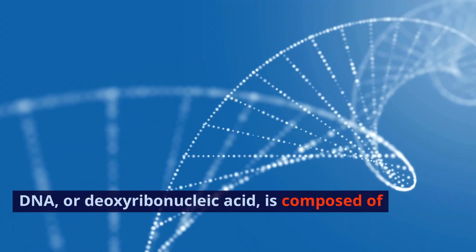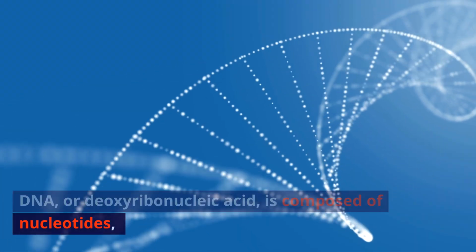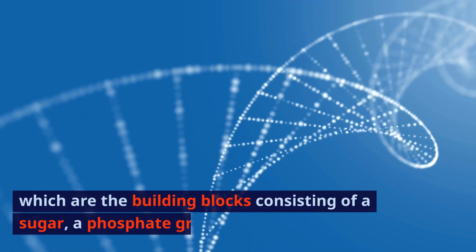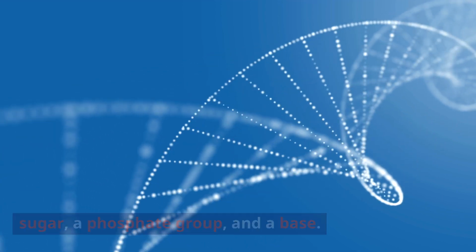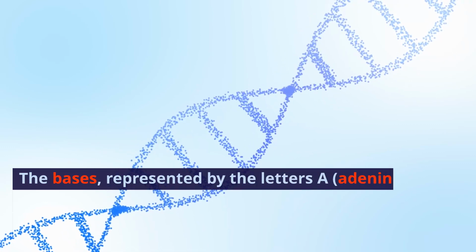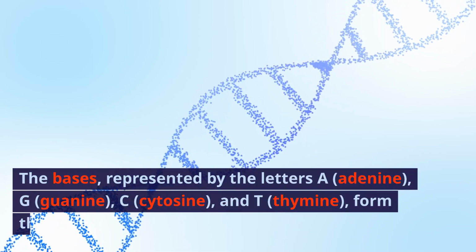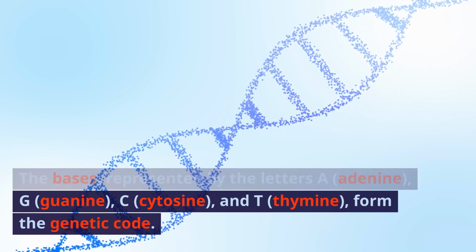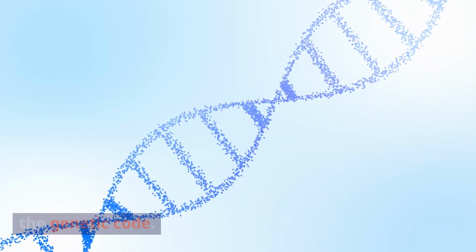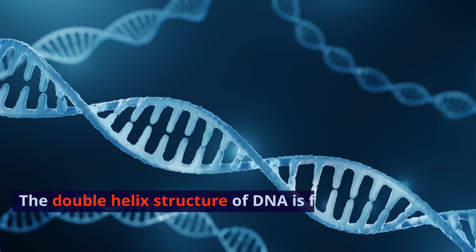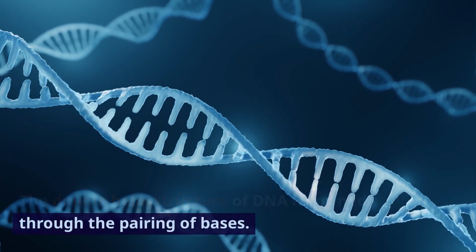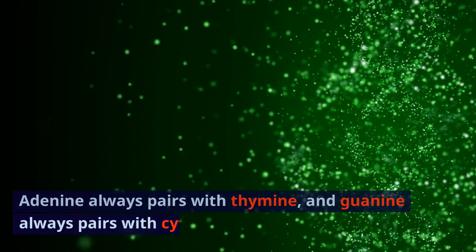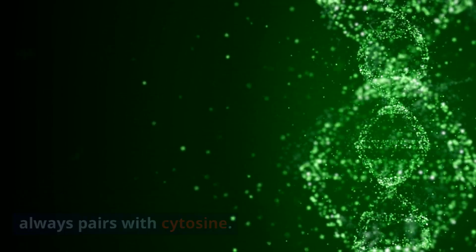DNA, or deoxyribonucleic acid, is composed of nucleotides, which are the building blocks consisting of a sugar, a phosphate group, and a base. The bases, represented by the letters A (adenine), G (guanine), C (cytosine), and T (thymine), form the genetic code. The double helix structure of DNA is formed through the pairing of bases. Adenine always pairs with thymine, and guanine always pairs with cytosine.